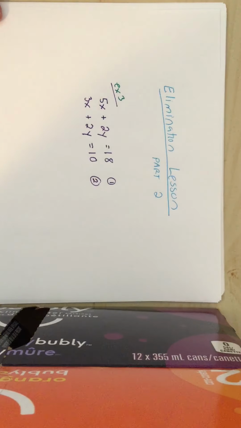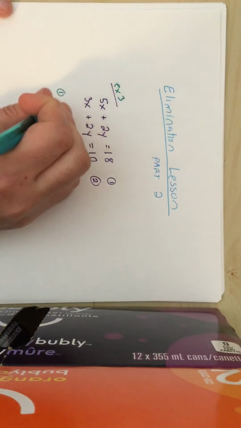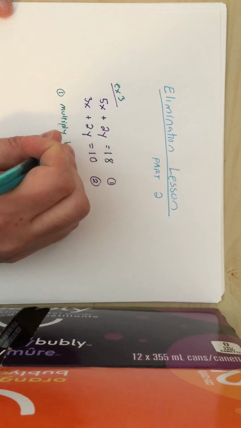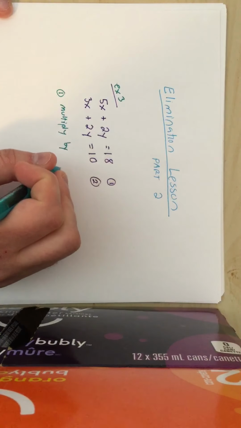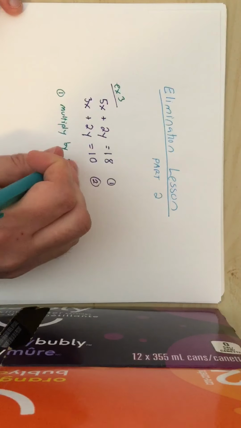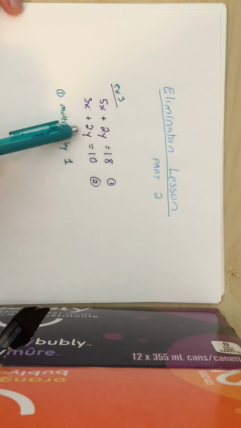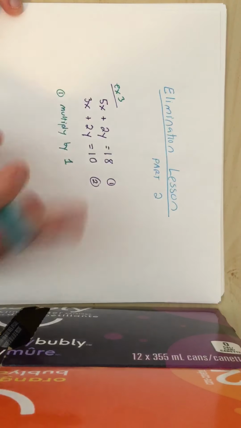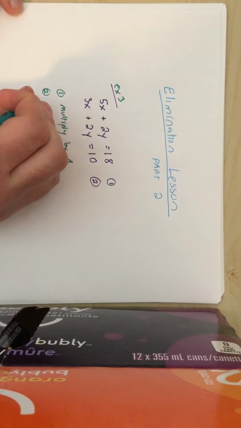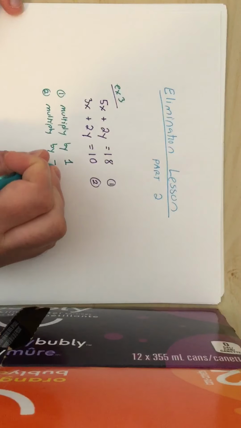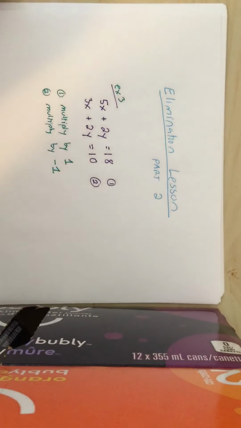So what I'm going to do in this case is take equation 1 and multiply it by 1. They're almost the same. Notice the 2's are the same. So all we have to do is make one of them negative. I'm going to multiply the first equation just by 1, and the second equation by negative 1. I could have done it the other way, but I didn't.